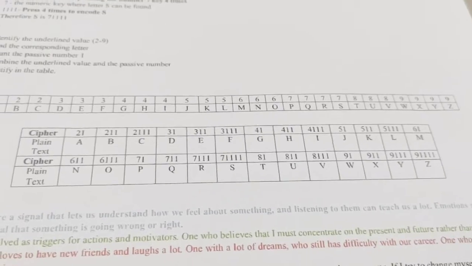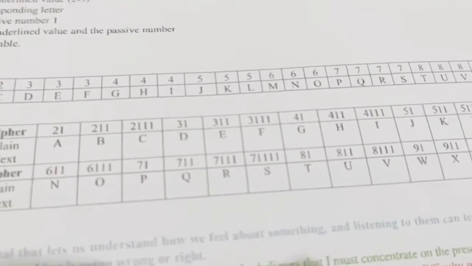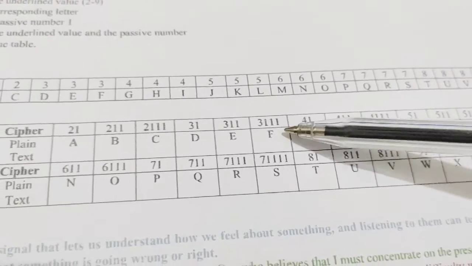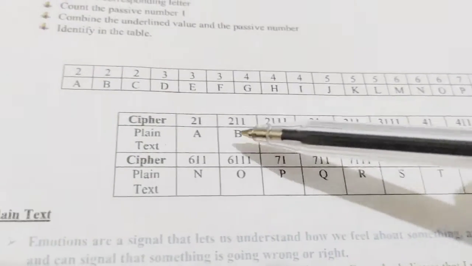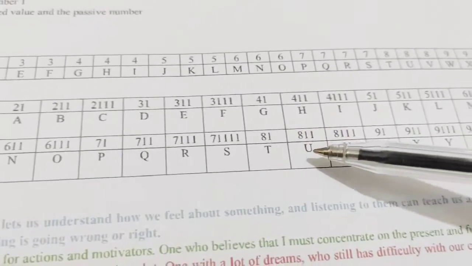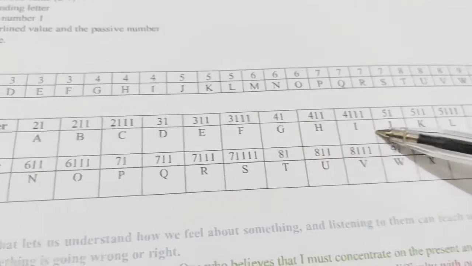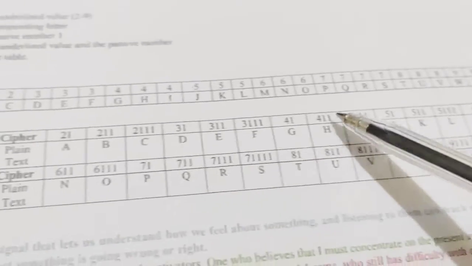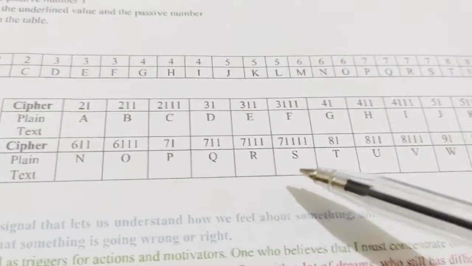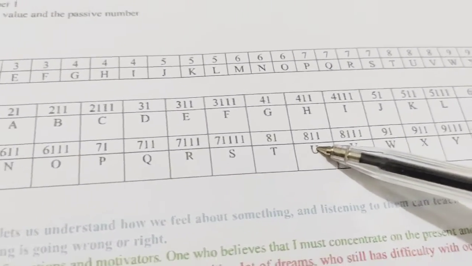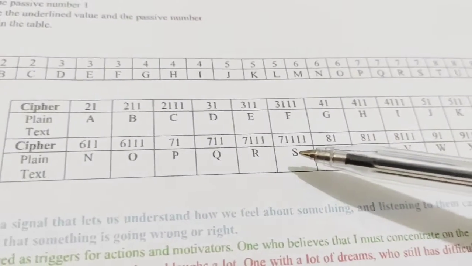So in order to form the word fabulous, to make it easy, here is the chart of our cipher. Let's start with the first letter F. Letter F is 3111, letter A is 21, letter B is 211, letter U is 811, letter L is 5111, letter O is 6111, and letter U again is 811, and the last letter is letter S, which is 71111.